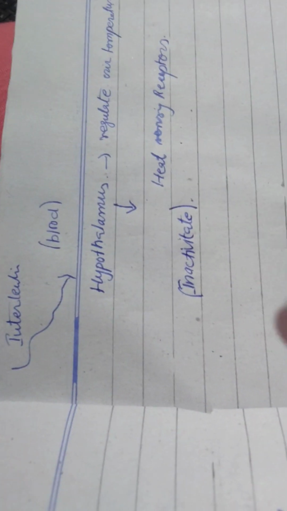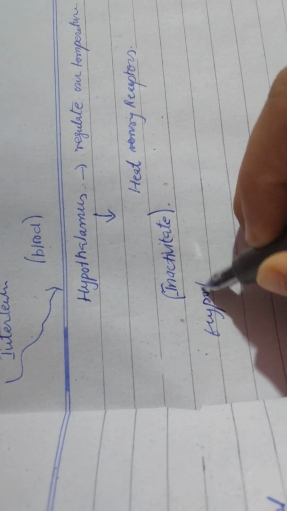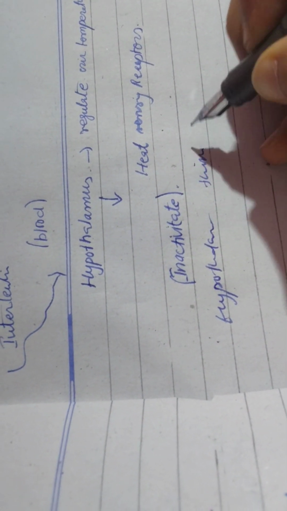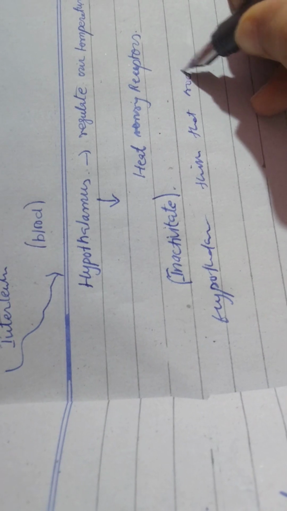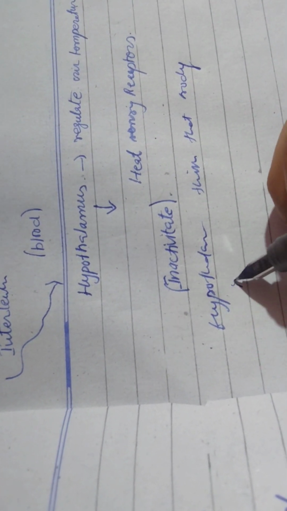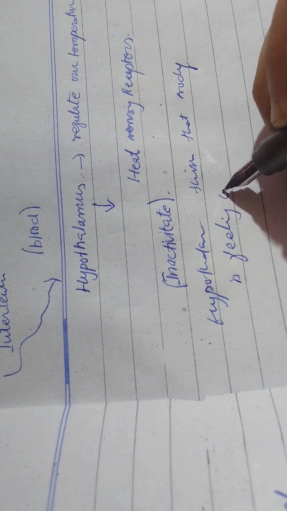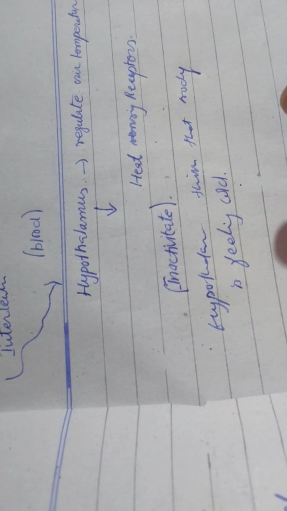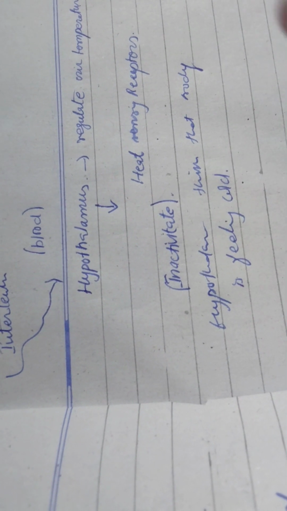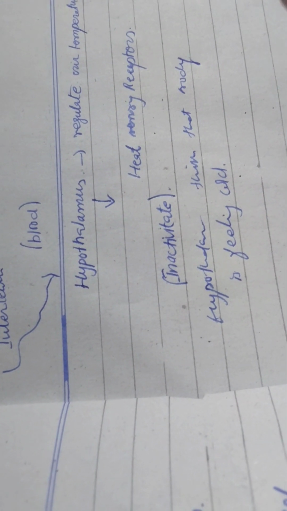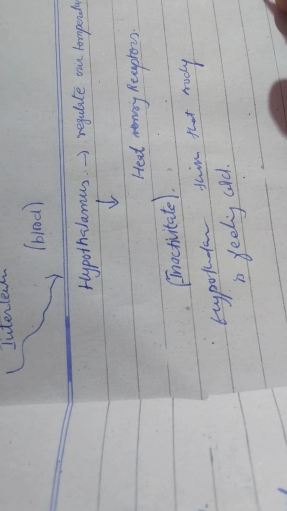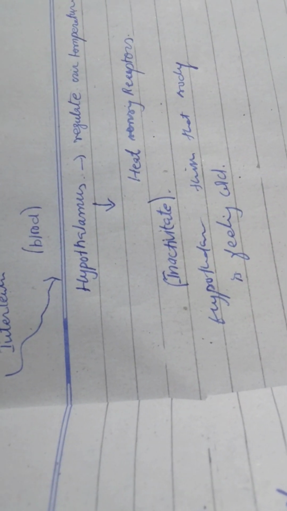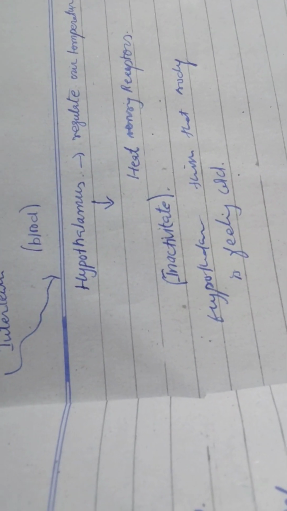The hypothalamus thinks that the body is feeling cold. But in actual fact, the body is not feeling cold. The body is at normal temperature or something else. But the hypothalamus will assume that the body is feeling very cold.